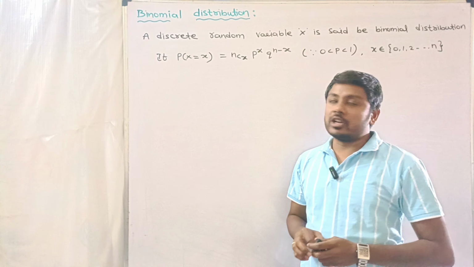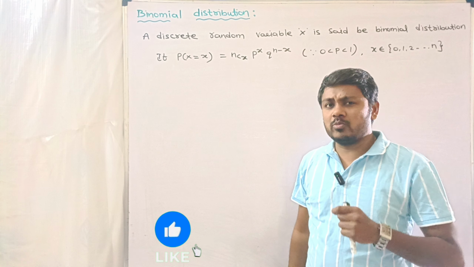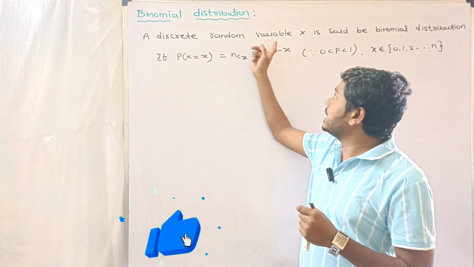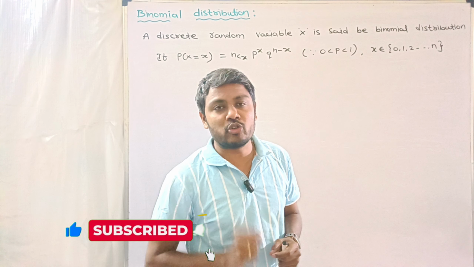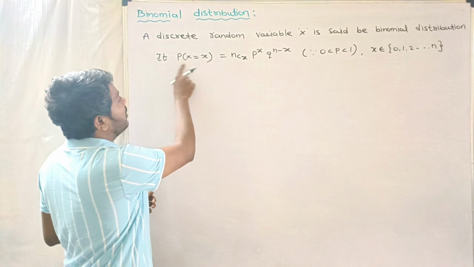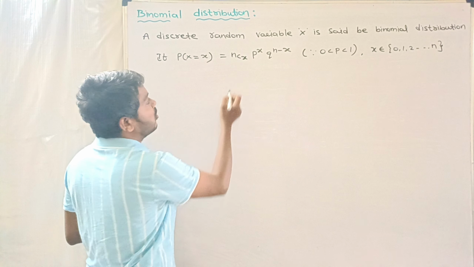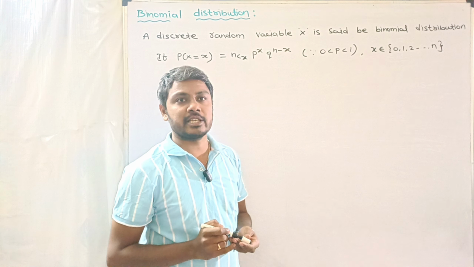So without delay, coming to the topic, binomial distribution. Here, a discrete random variable capital X is said to follow a binomial distribution if P of X equal to x is equal to nCx p power x q power n minus x.